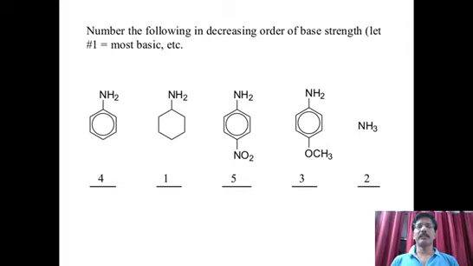Here in particular, let us look at the amines. Nitrogen is carrying an electron pair. So the easiness of donating the electron pair is called basic strength. Wherever there is a possibility of easy donation, if nitrogen can easily donate the electron pair, it is a strong base.